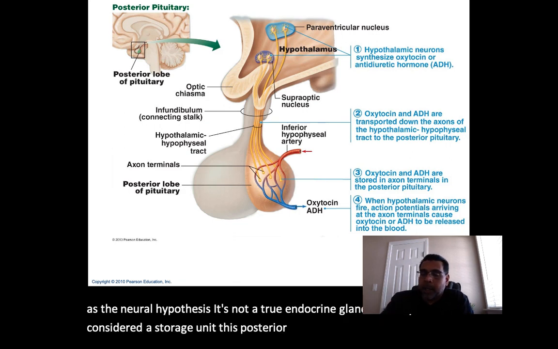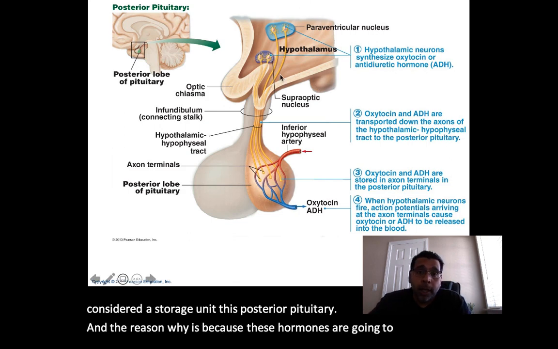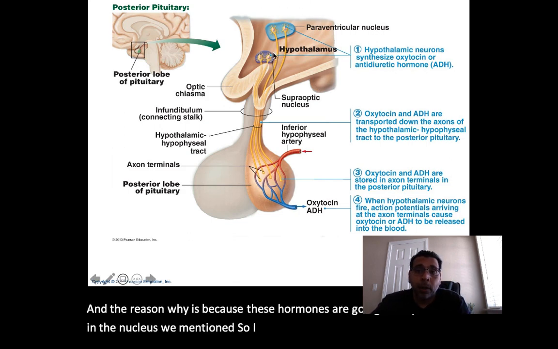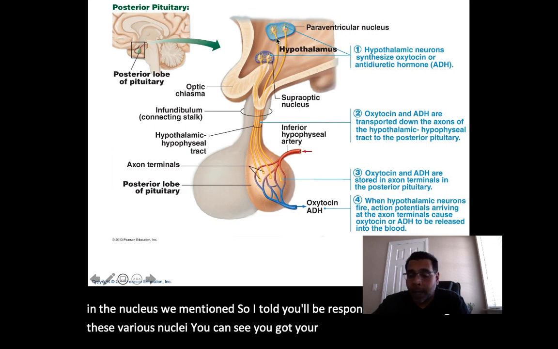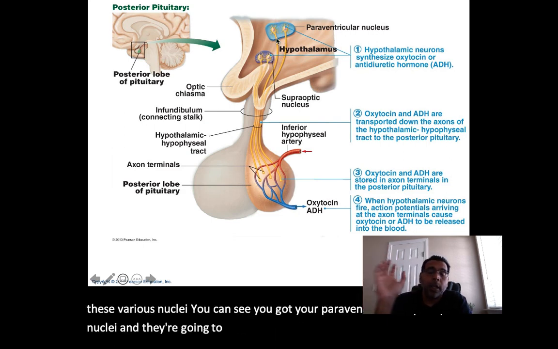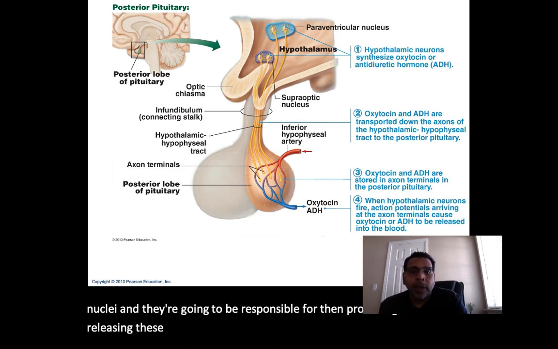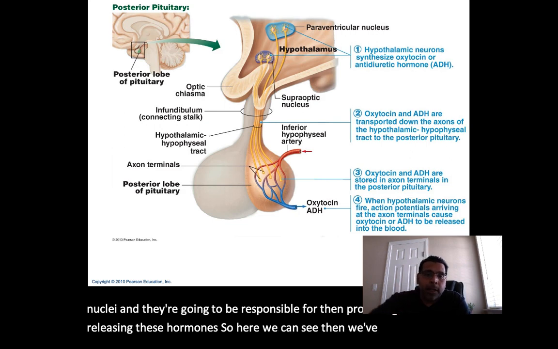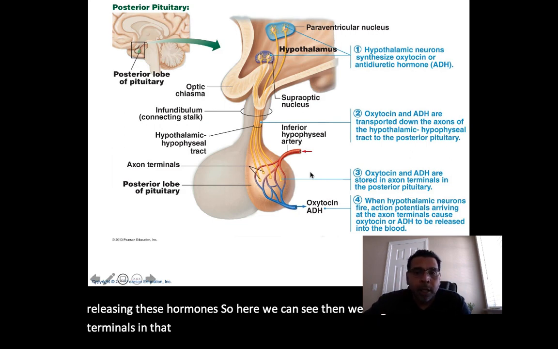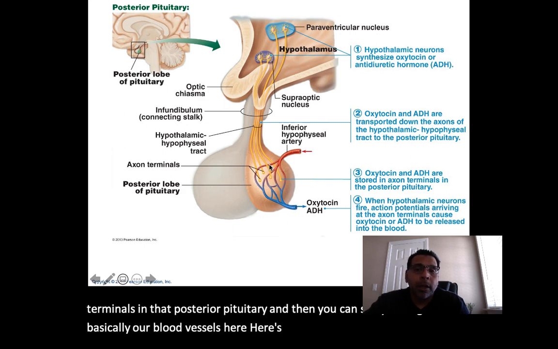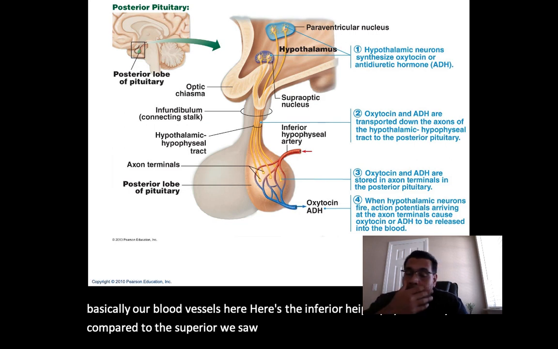And the reason why is because these hormones are going to be produced in the nuclei, as we mentioned. That's why I told you you'll be responsible for knowing these various nuclei. You can see you've got your paraventricular and supraoptic nuclei, and they're going to be responsible for producing and then releasing these hormones. So here we can see the axon terminals in that posterior pituitary, and then you've got our blood vessels here. Here's the inferior hypophyseal artery, compared to the superior we saw before, and you can see how those hormones will get released into the bloodstream there.